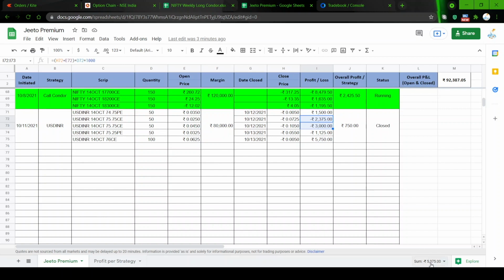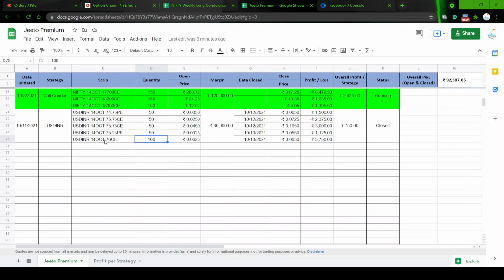Here you can see, to cover the 5375 rupees of the loss, I had to take a premium of around 6 and quarter paisa, and I had to double the quantity, because this strike I considered at that time was a reasonably safer strike. Nothing is safe, but it is only your view.